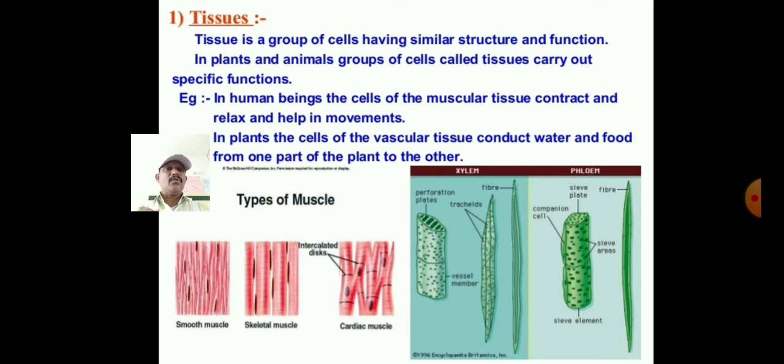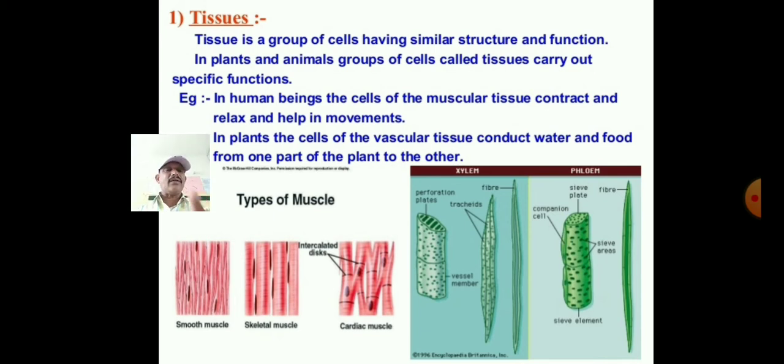For example, in human beings, the cells of the muscular tissue contract and relax, contract and relax. This function takes place by the muscular tissue and helps in movement of the body, movement of the legs, movement of the hands. Next, in plants, there are the cells of the vascular tissues, xylem and phloem. These vascular tissues conduct water and food from one part of the plant to the other part, transporting water, minerals and food material.